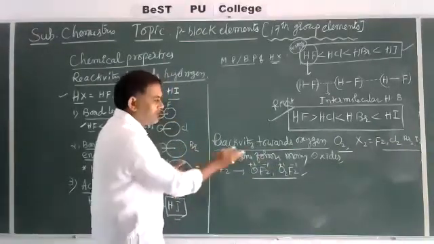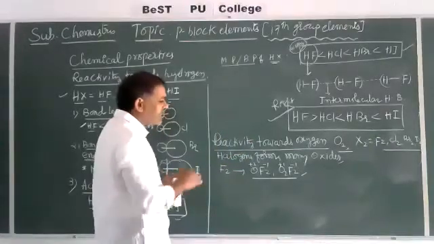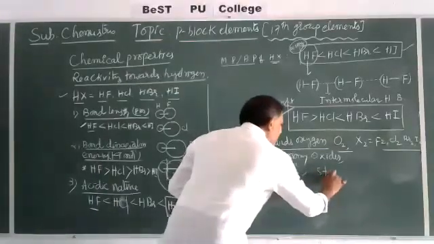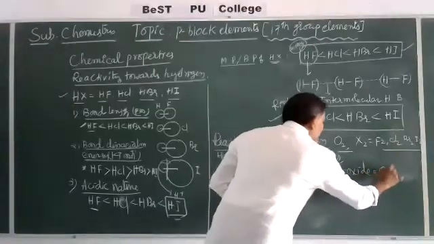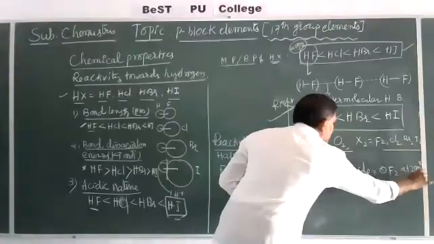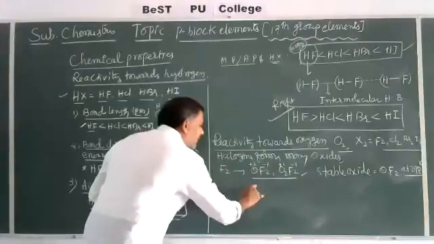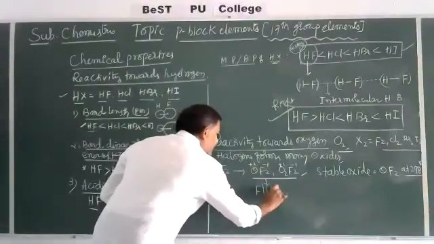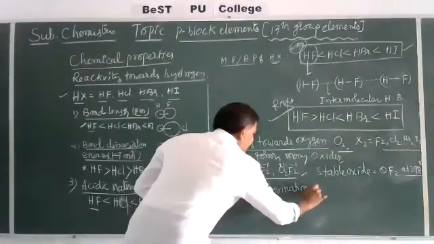Among these, the stable oxide is OF2 at 298 kelvin. And these act as fluorinating agents, very, very important.